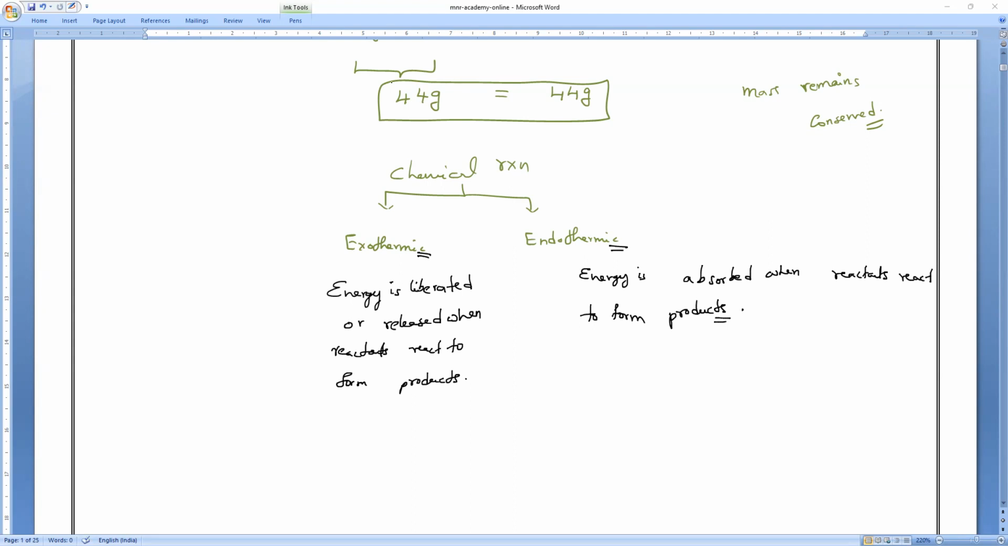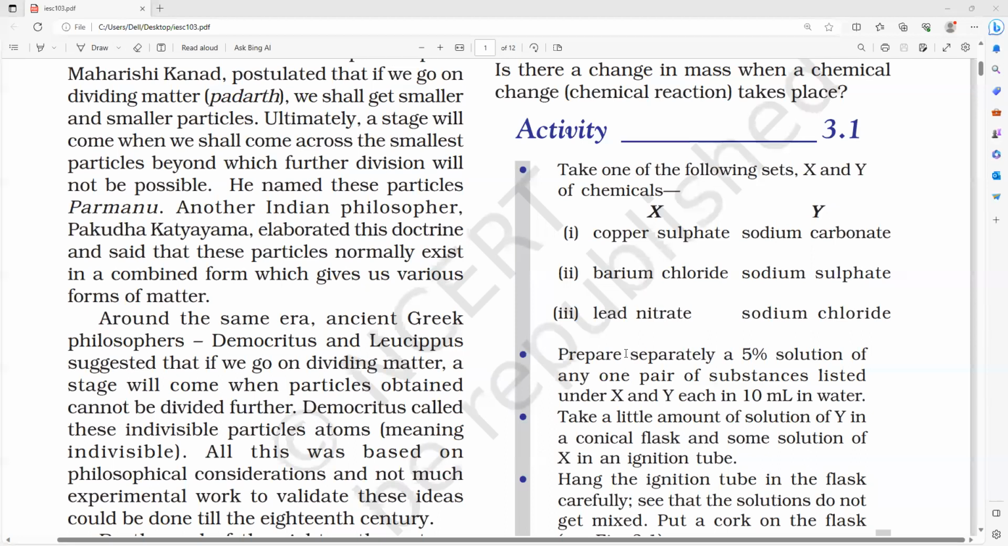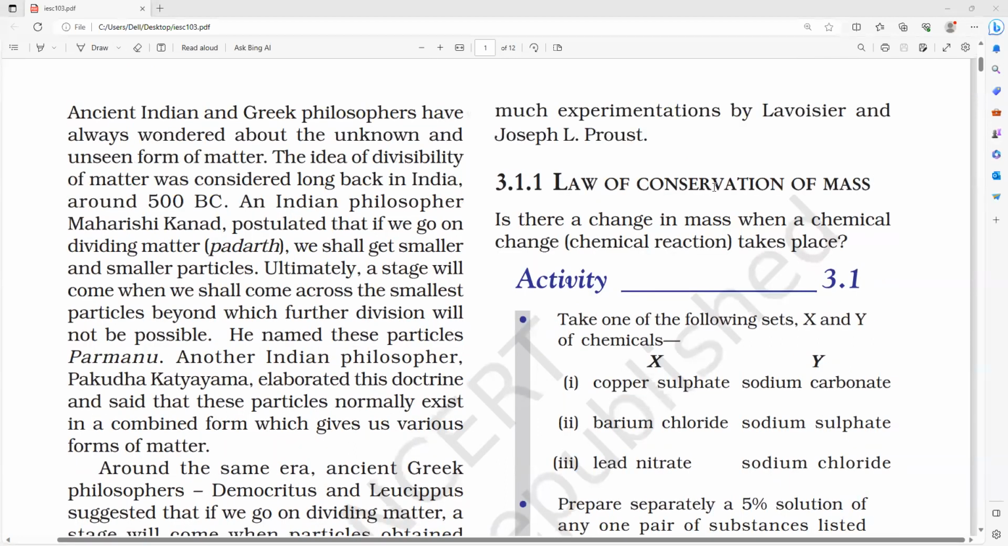Now we are going to continue to verify the law of conservation of mass. There is an activity given in the book also, so let us verify that. You can keep adding this in your classwork. I'm going to make the concepts like 10th class level from now onwards, so that you will get interest in equations and in the subject. This is the activity to prove the law of conservation of mass.